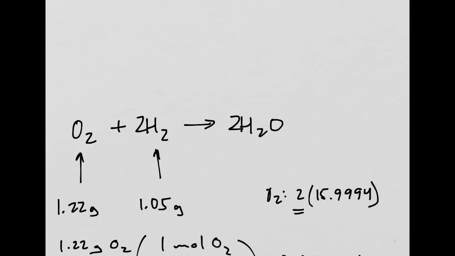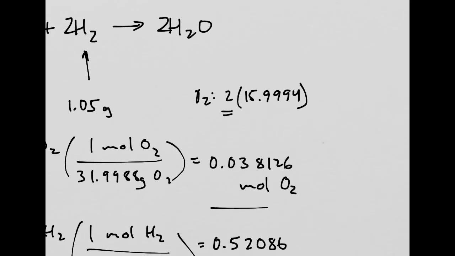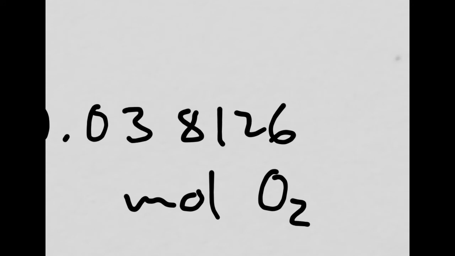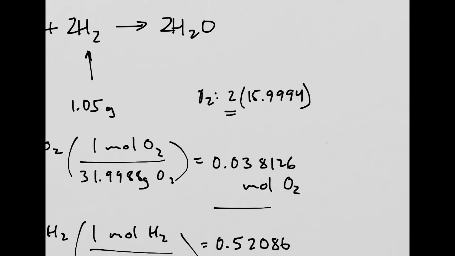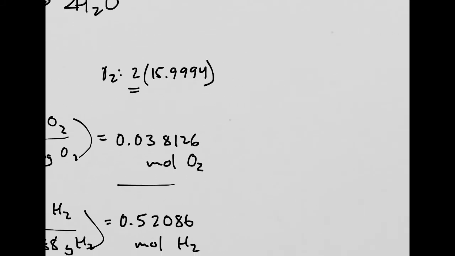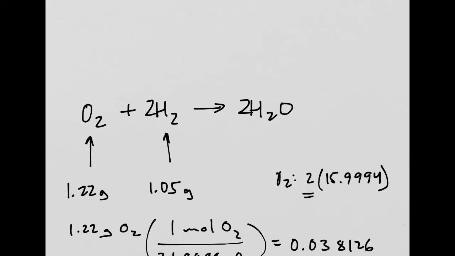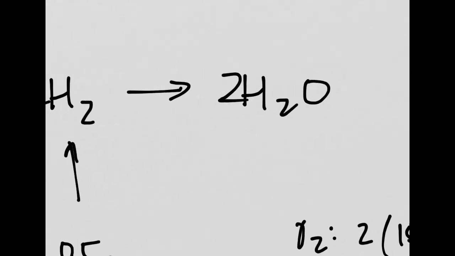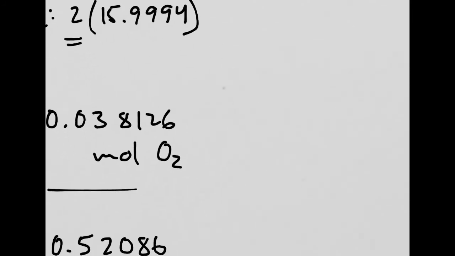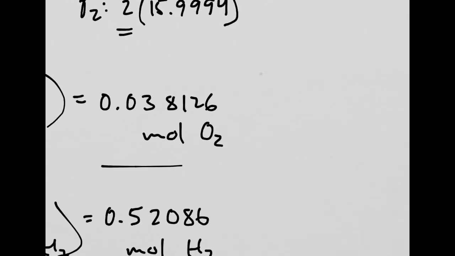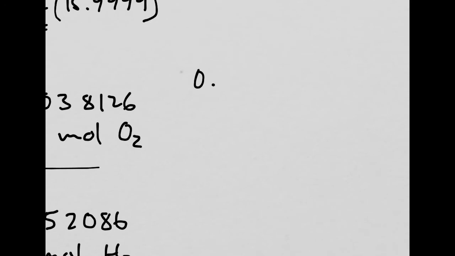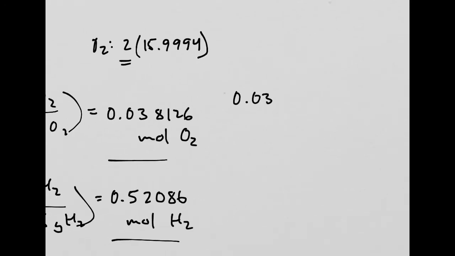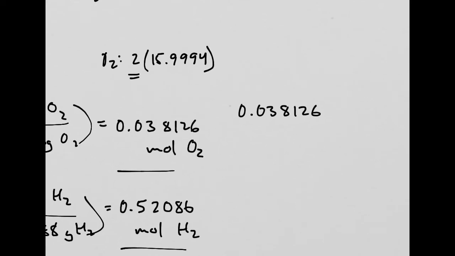Okay, so we had 0.038126 moles of oxygen. How many moles of water will that produce? Well, this then becomes a relatively easy ratio problem, because we can see here that for every 1 mole of oxygen we have 2 moles of hydrogen. But we don't have 1 mole, we have this number of moles of oxygen, so we obviously need to do an equivalency. Even though you could probably do this in your head, I like to do it completely out so that you know exactly how to do this problem later on.